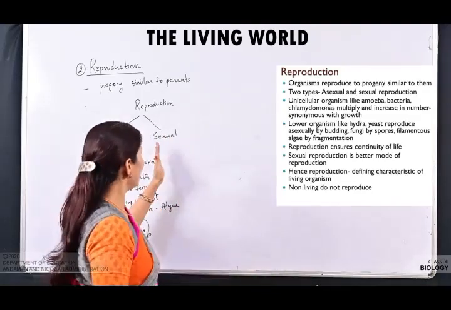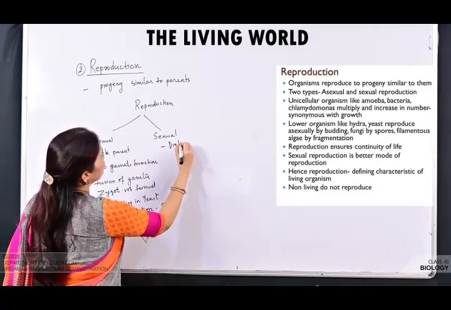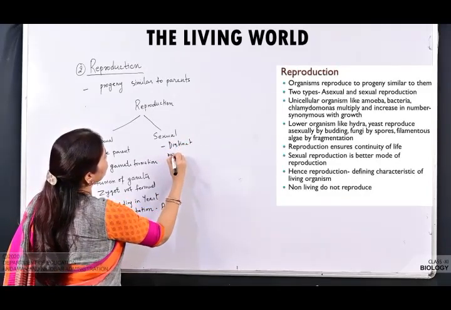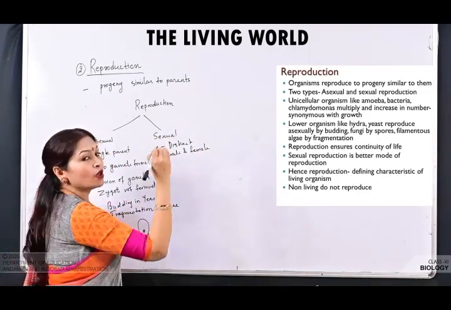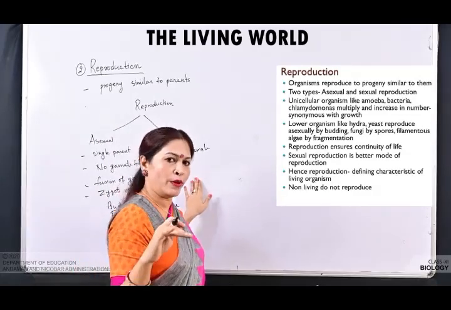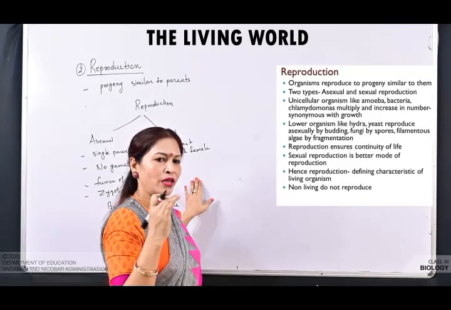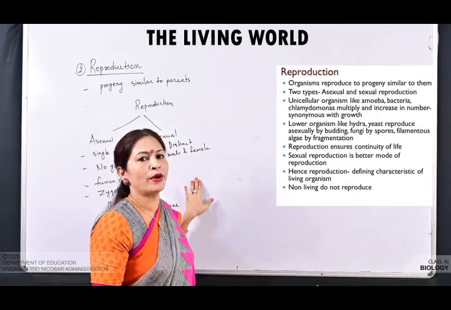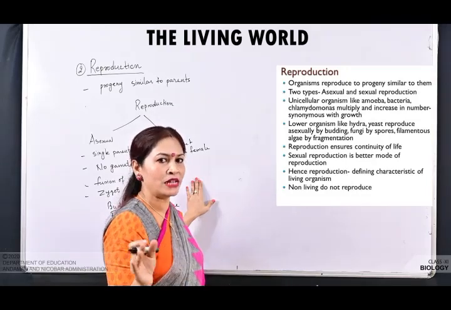But in sexual reproduction, distinct male and female are there, means biparental. It may be uniparental, means a single parent may have both the sexes. It may be biparental or uniparental, but both the sex organs are involved, that is the male sex organ and the female sex organ.